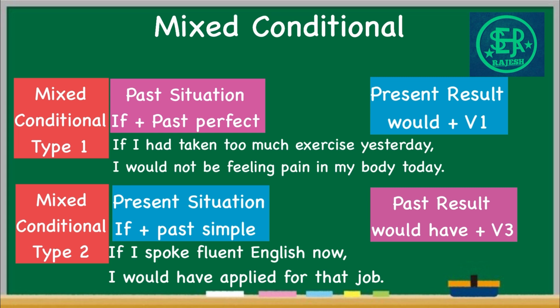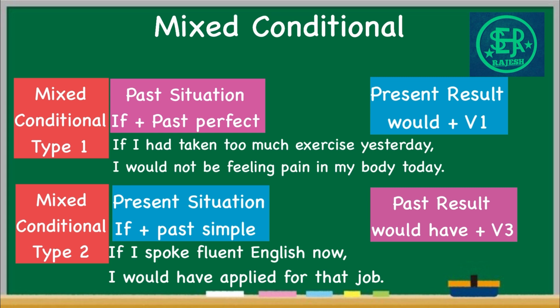Condition is in the present, right? What is it saying in the condition? If I spoke fluent English now, what would have happened? I would have applied for that job. That means the time to apply for the job is over. I couldn't apply at that time. Why? Because I couldn't speak English fluently. Here the condition is in the present and the result is in the past. This is also the mixed form of second and third conditionals. This is the second type of mixed conditional.